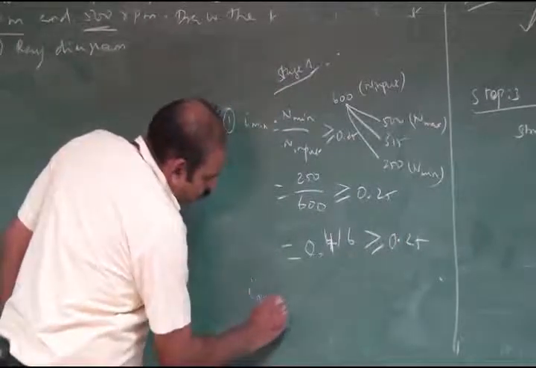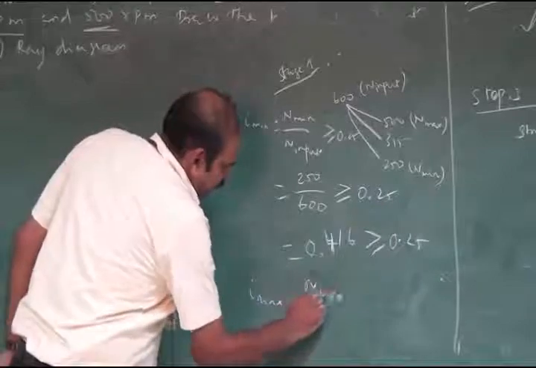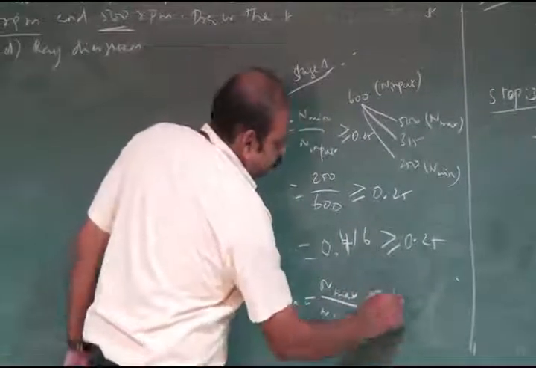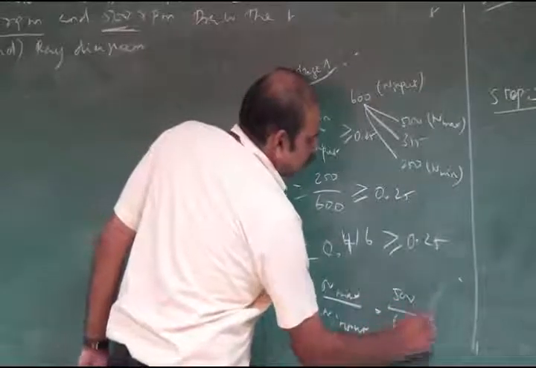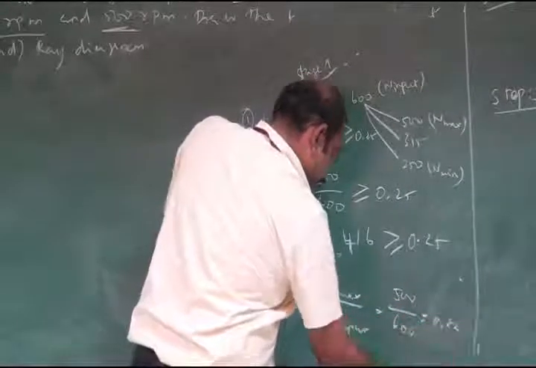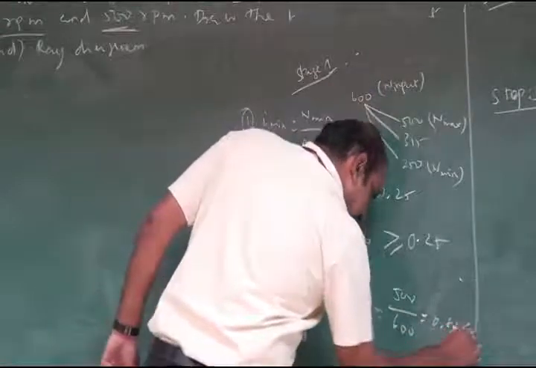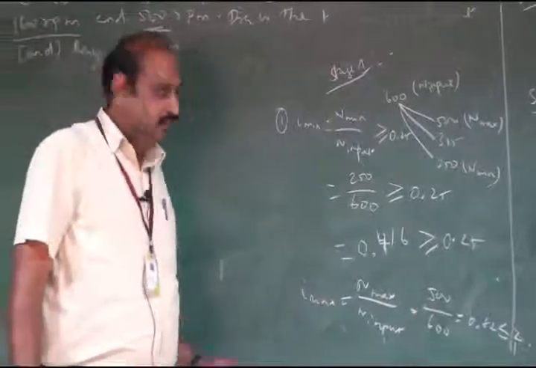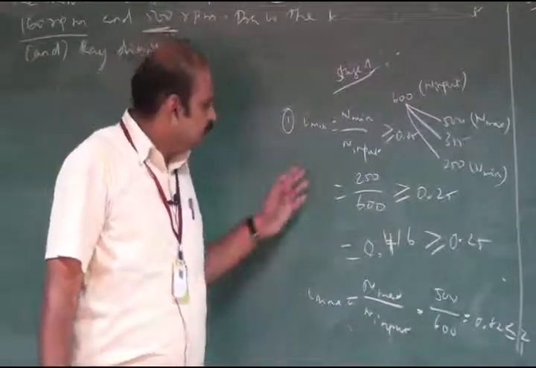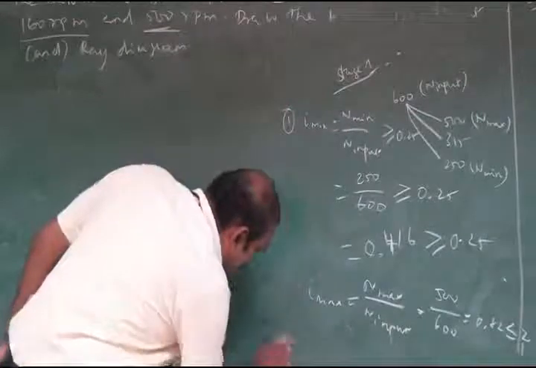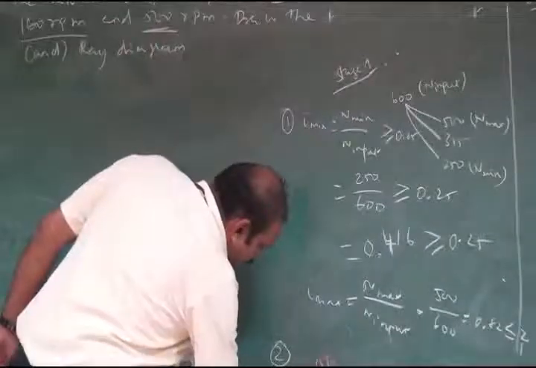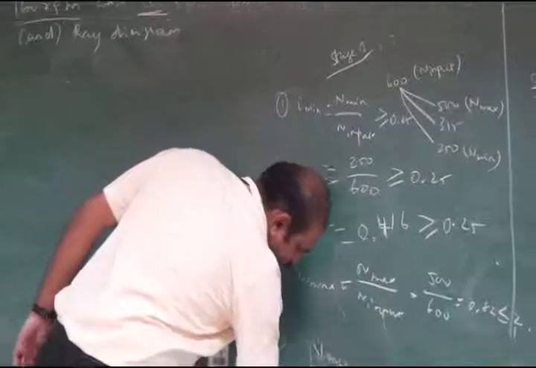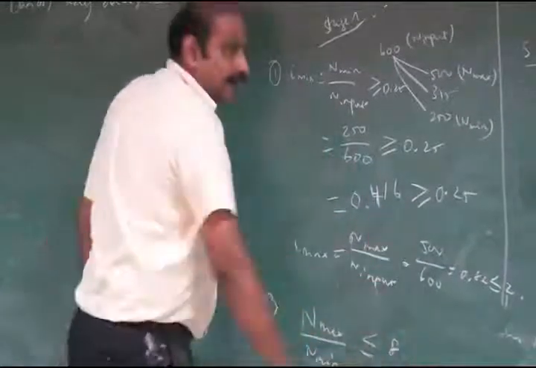Then i max is equal to n max divided by n input, so 500 divided by 600 is equal to 0.82, which should be less than or equal to 2. So the first condition is satisfied. When the first condition is satisfied, the second condition is automatically satisfied, that is, n max divided by n minimum should be less than or equal to 8.